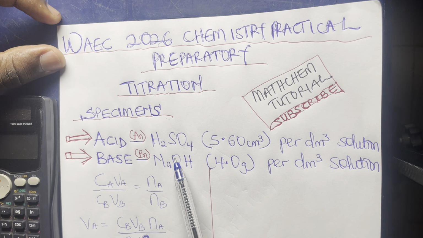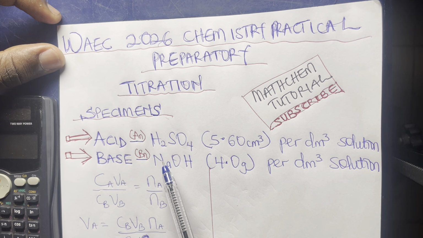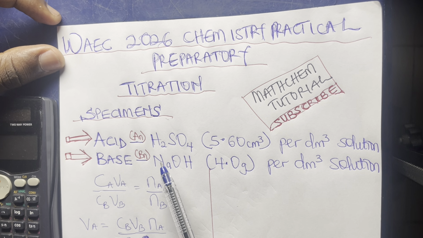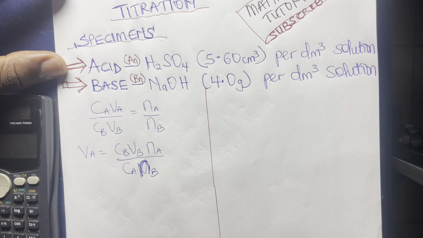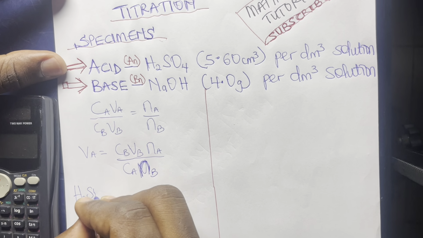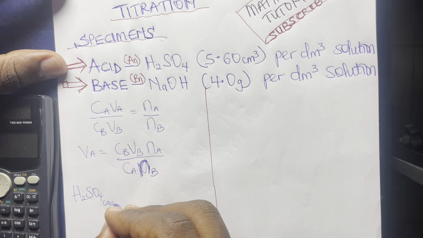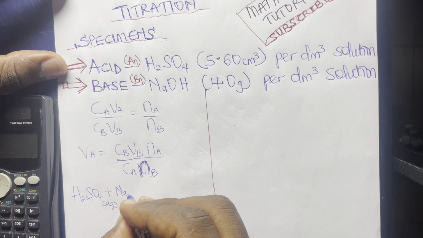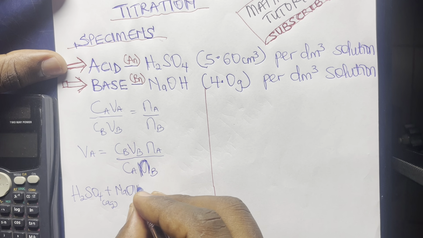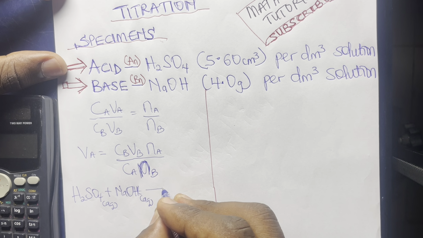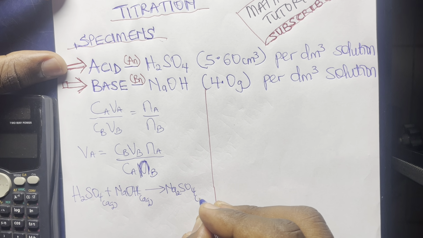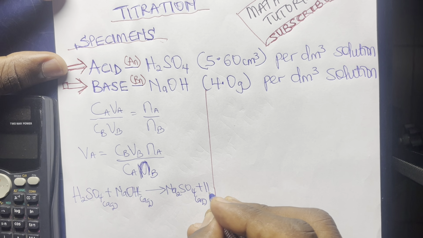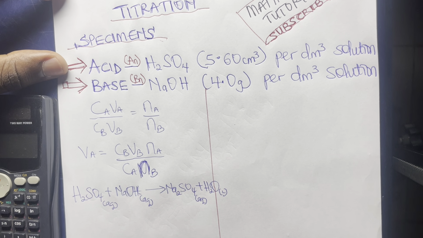And mind you, if you are titrating a strong acid and a strong base, you can use any suitable indicator you wish to use. All right. So now let's write the equation of the reaction. We have H₂SO₄ in aqueous state, (aq), reacting with sodium hydroxide, NaOH, which is also in aqueous form. That is going to give us Na₂SO₄, that is sodium sulfate, in aqueous state, plus water, H₂O, and let me put liquid there.